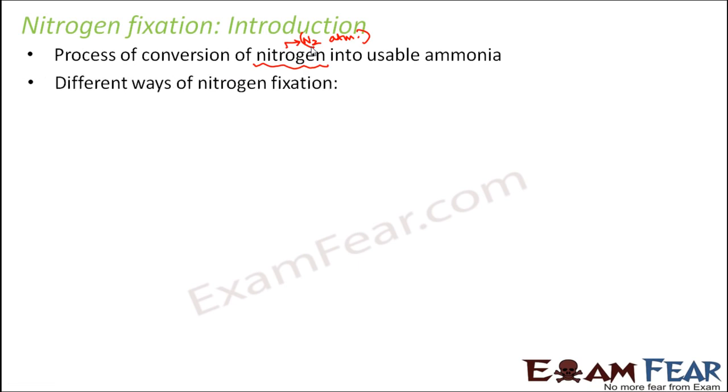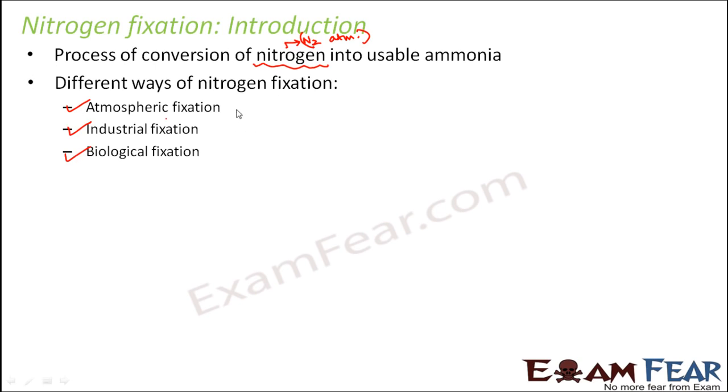Right? Now there are many different ways of nitrogen fixation. Now this conversion process can take place by three different ways basically. The first is atmospheric fixation, industrial fixation, and biological fixation. So these are the three ways by which nitrogen can be converted into usable ammonia. However, atmospheric fixation and industrial fixation, these two processes are not that useful because the amount of nitrogen that gets converted is very less, and also they have some negative impact on the atmosphere.